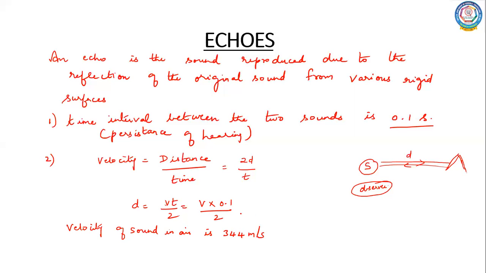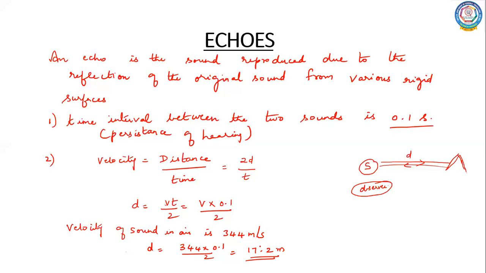So I'm going to substitute that value here: d is equal to 344 into 0.1 divided by 2. When I substitute, I will get the value to be 17.2 meters, which is the minimum distance required to hear an echo.